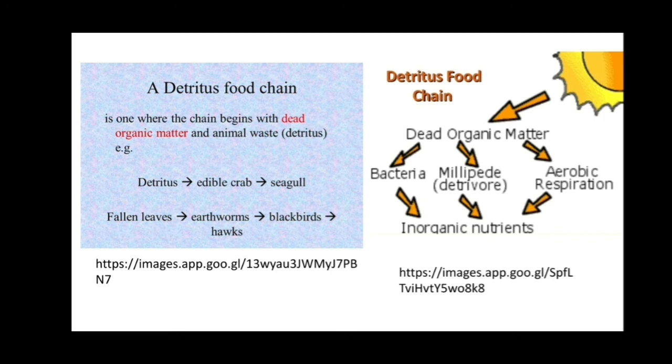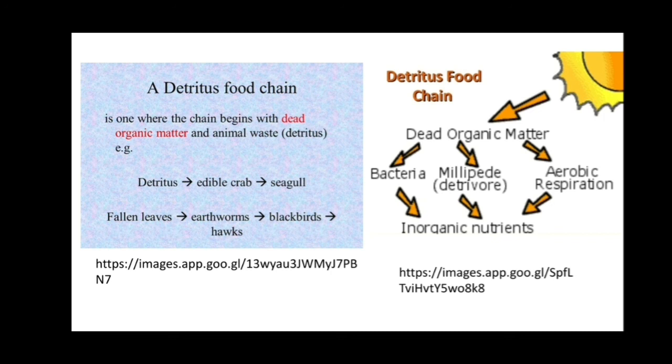For example, detritus, that is dead animals and plants, is eaten by the edible crab, and the crab is eaten by the seagull. Again, here the fallen leaves of the plants, which start with the producer, are eaten by the earthworm. The earthworm is eaten by the blackbirds, and the blackbirds are eaten by the hawk.